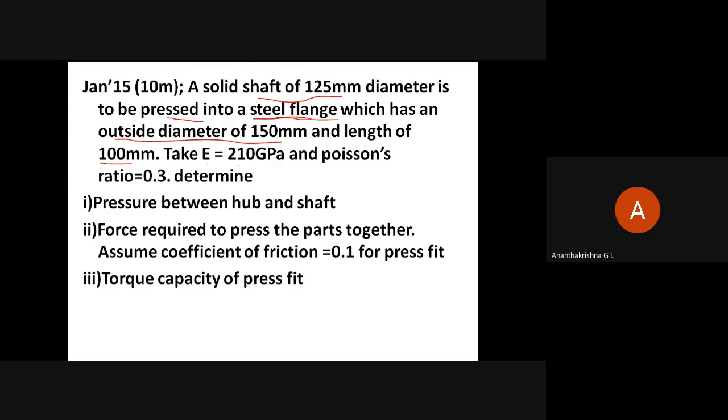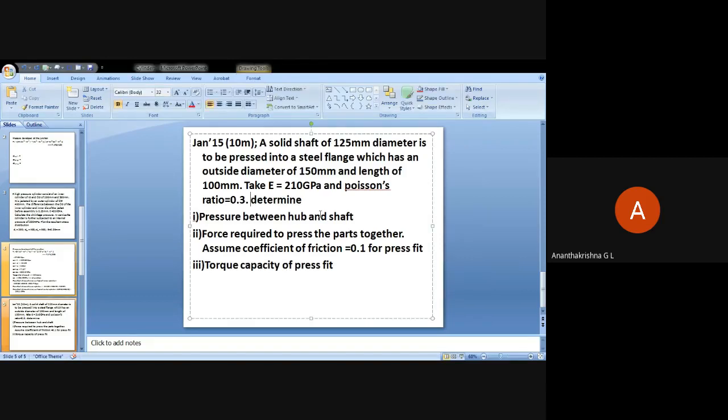Young's modulus is 210 GPa, Poisson's ratio is 0.3. Determine the pressure between hub and the shaft, that is, we need to find the junction pressure. And here one more I need to add, that is the maximum stress.